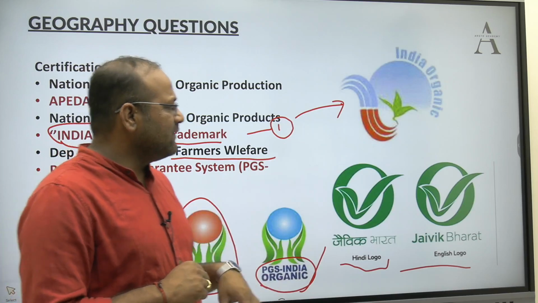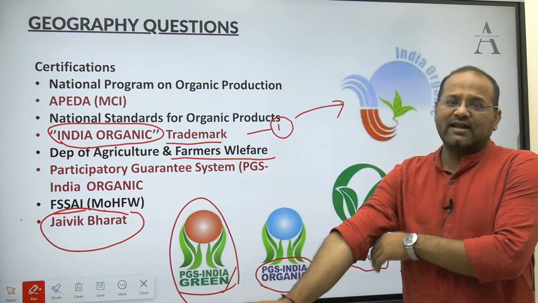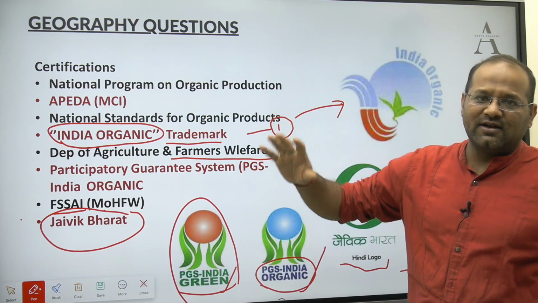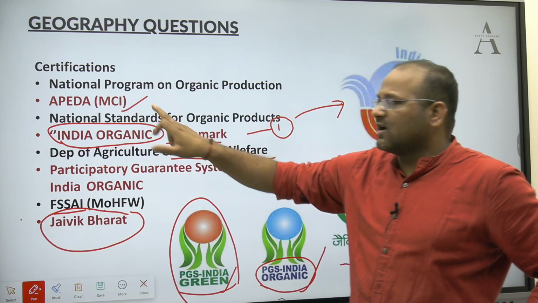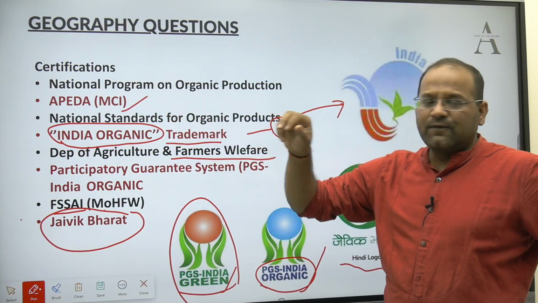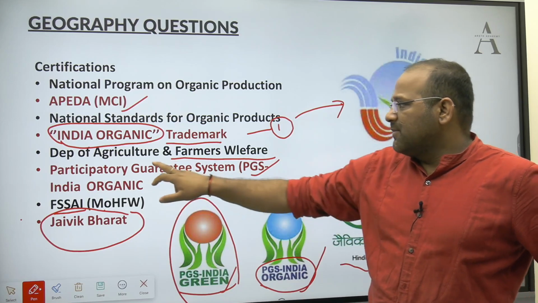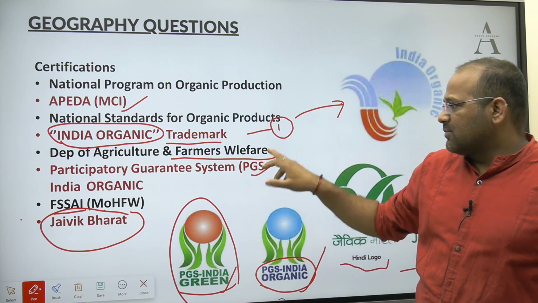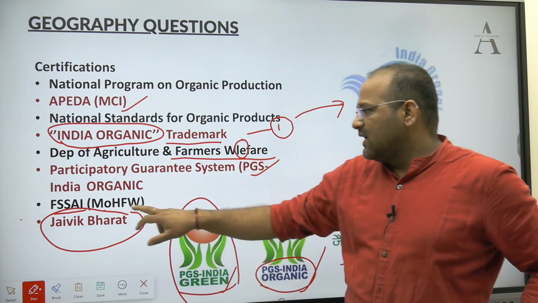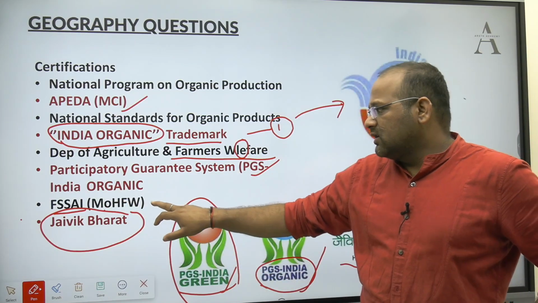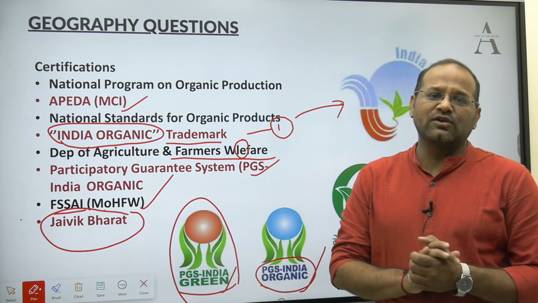So these are the three certifications which you should know, and the three bodies, unlike their names, fall under the purview of different ministries. APEDA comes under the Ministry of Commerce and Industry. PGS India will be given by the Department of Agriculture and Farmers Welfare. Sorry, this is a spelling mistake, it's welfare. And then FSSAI comes under the Ministry of Health and Family Welfare. So you should remember these certifications.